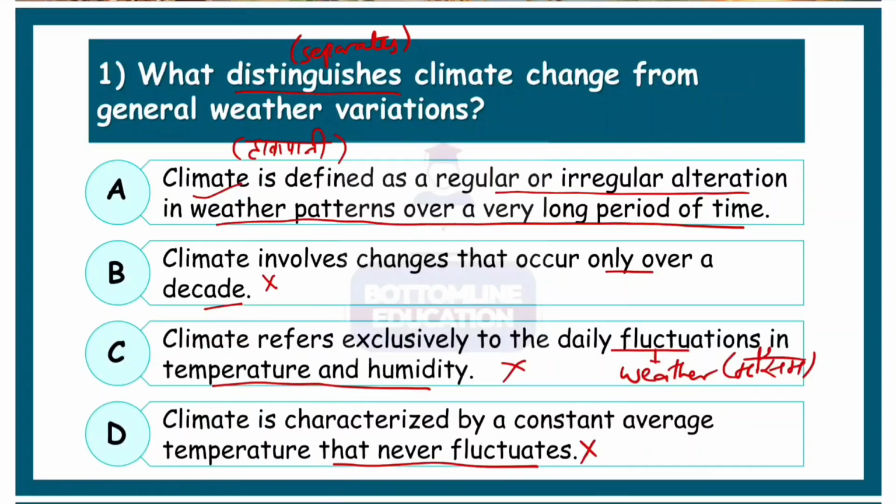Climate is characterized by a constant average temperature that never fluctuates. So no, we've been talking about climate change. We know how the global temperatures are rising. They basically change. The right answer here is option number A.